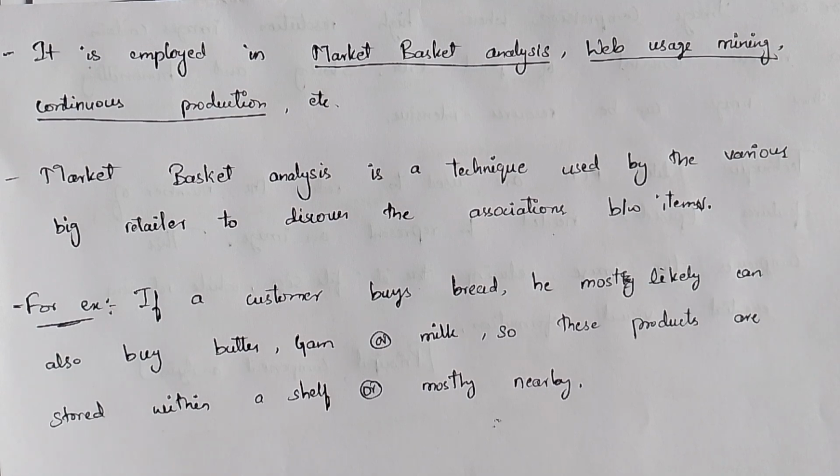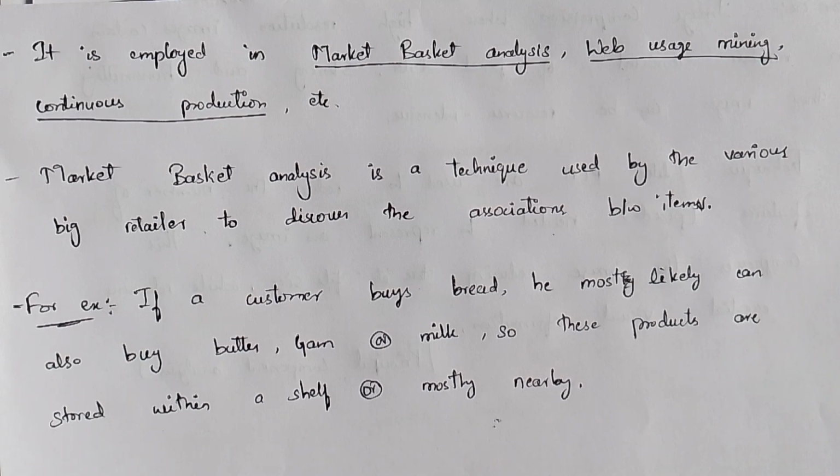For example, he will buy bread along with milk or eggs, butter and jam. These items are interrelated to each other because the customer takes these items at a time together. So this is useful to the big retailers.